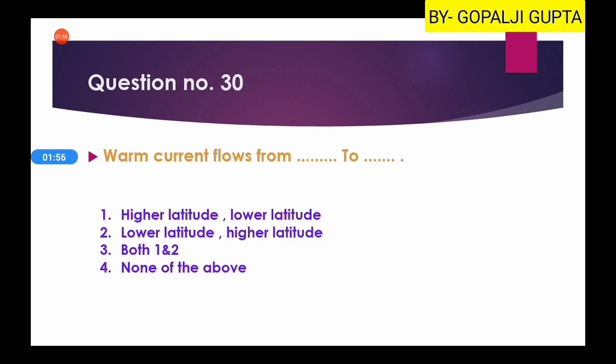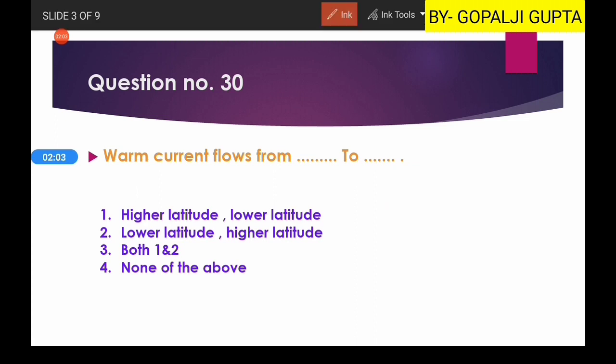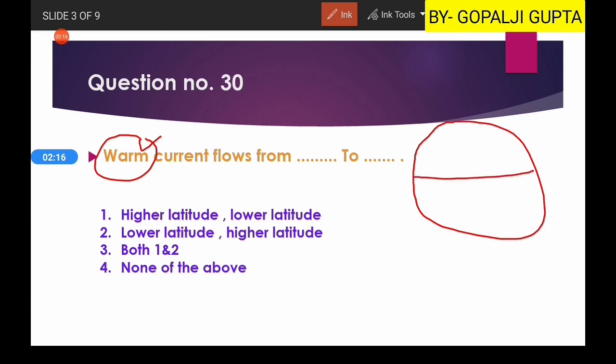The next question is, warm water flows from fill in the blanks to here. So whenever we talk about the warm ocean currents, let me show you a generalized picture of Earth. Let us consider this is our Earth. This is the equator, and you know that most of the sun rays are vertical in the tropical areas between the Tropic of Cancer and Tropic of Capricorn. So this area is heated more than these areas.